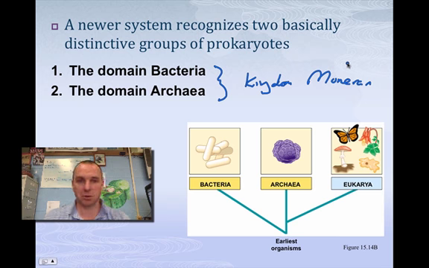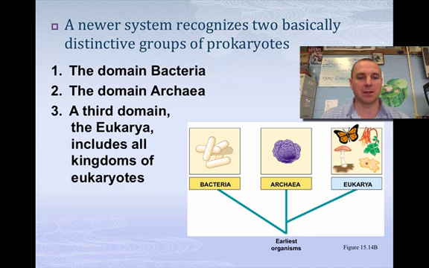And like I said, sometimes you'll hear people say they have 6 kingdoms. If they do, they're breaking Monera into bacteria and archaea. And the third domain is actually eukarya. And eukarya includes the other 4 kingdoms. So nowadays we only have 3 domains: bacteria and archaea make up Monera, and then the other 4 kingdoms, plant, animal, fungi, and protists, are encompassed in eukarya.